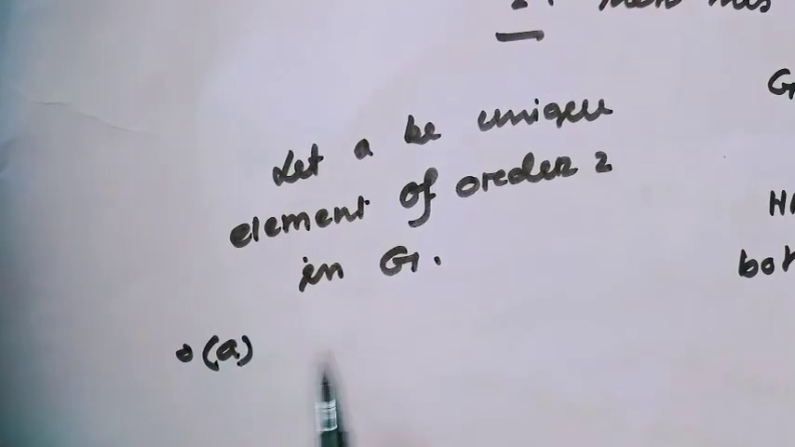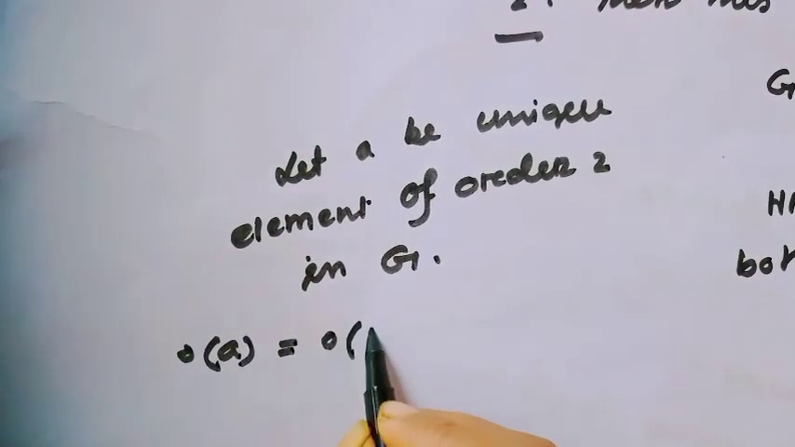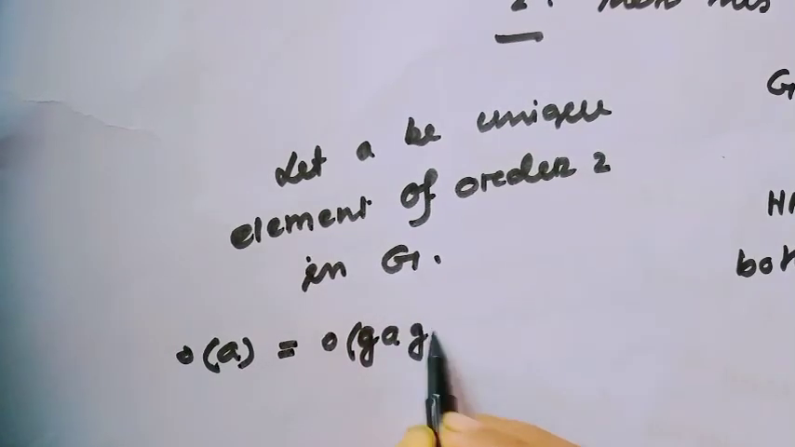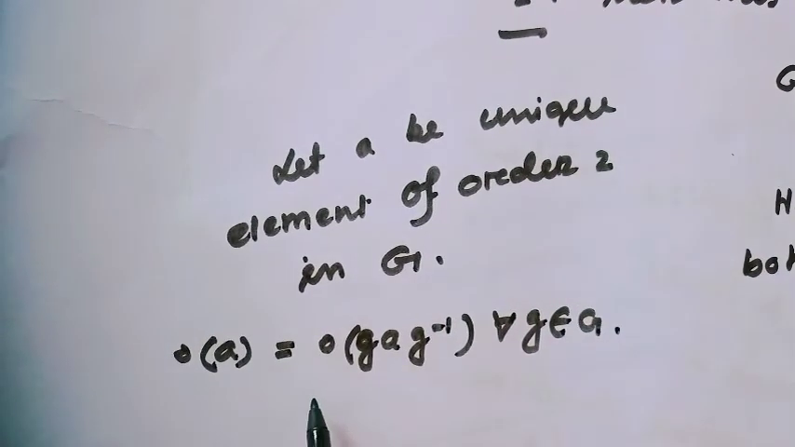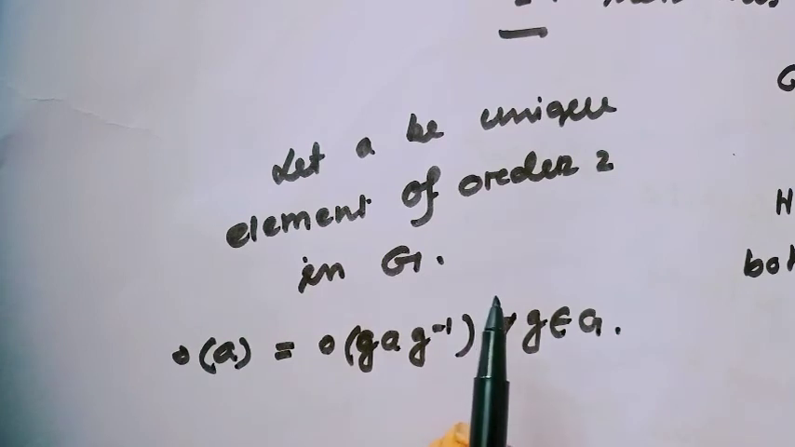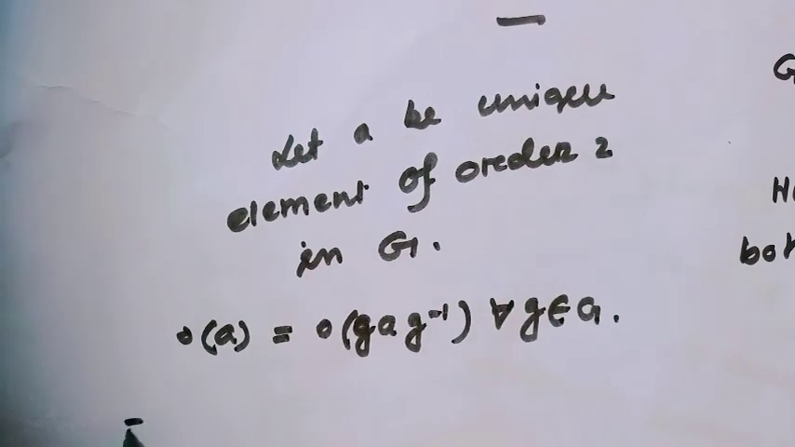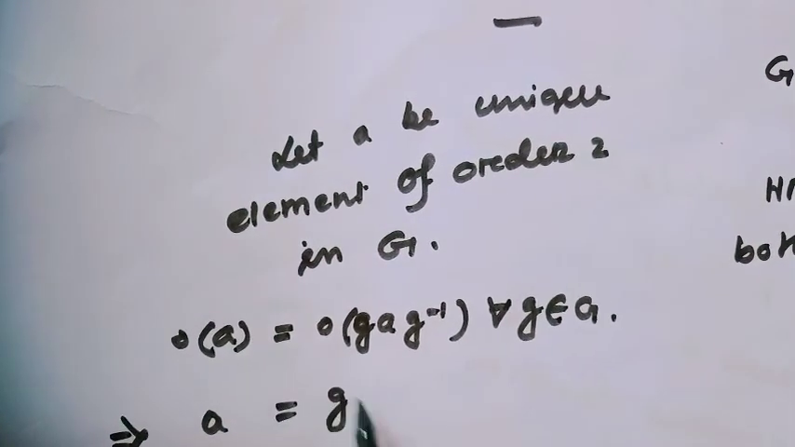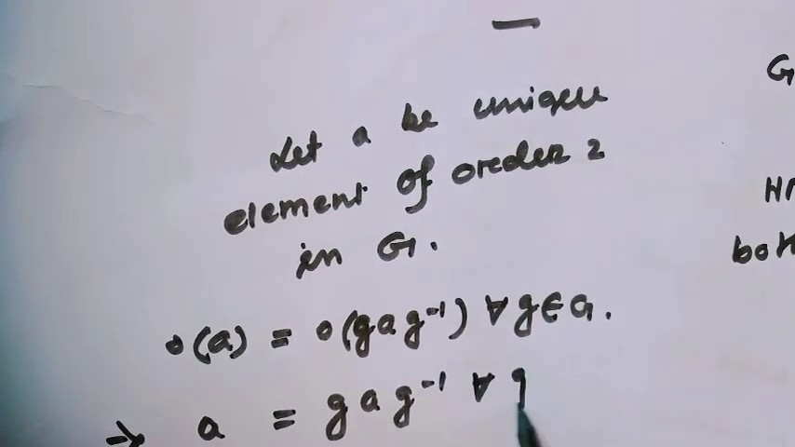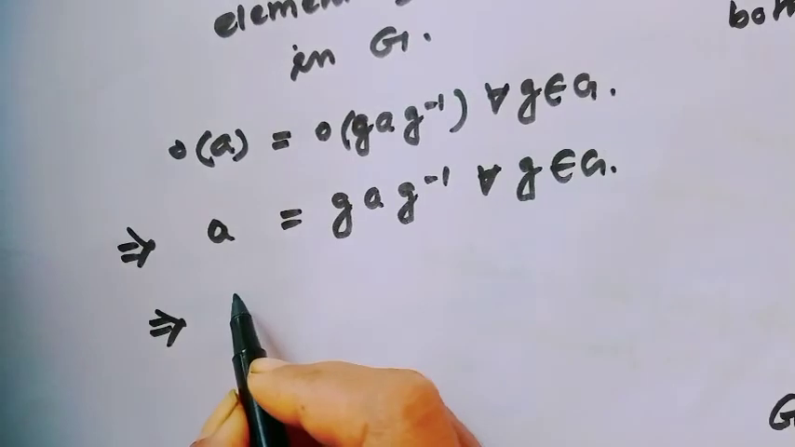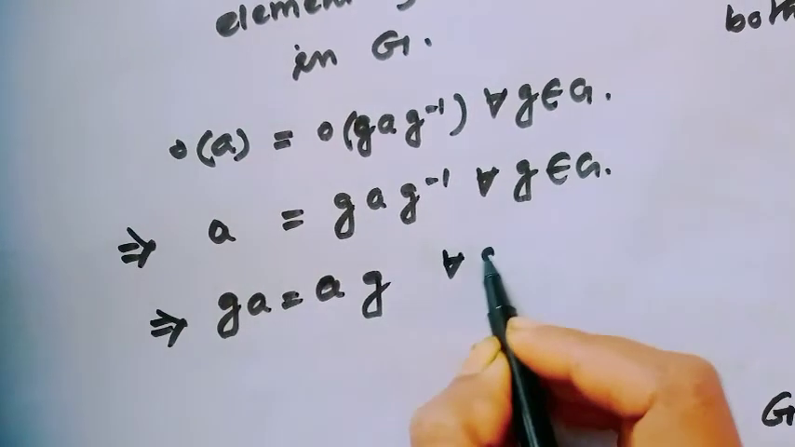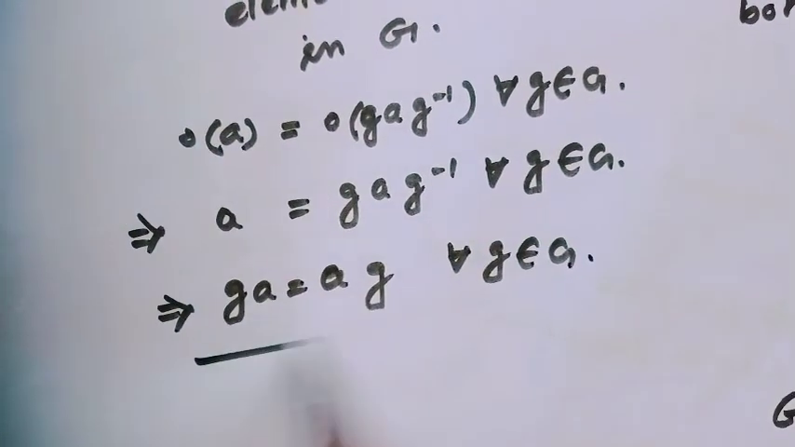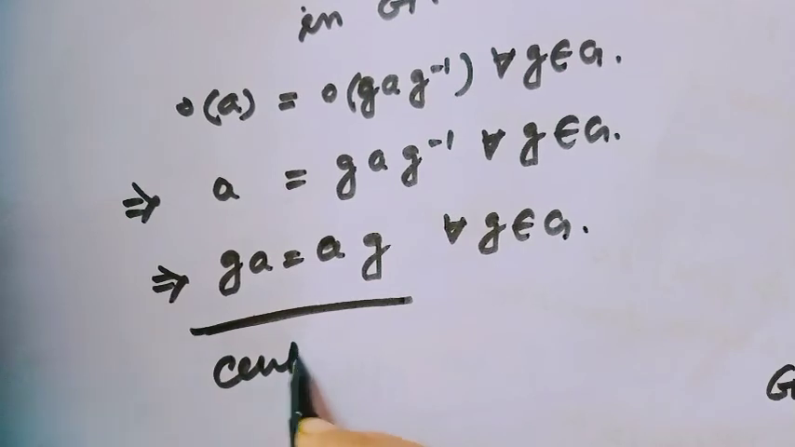Order of A equal to order of G A G inverse for all G belongs to capital G, and this is always true since A is the unique element of order 2. That implies A equal to G A G inverse for all G belongs to capital G. From this line it implies GA equal to AG for all G belongs to capital G, and we all know this is the definition of center.